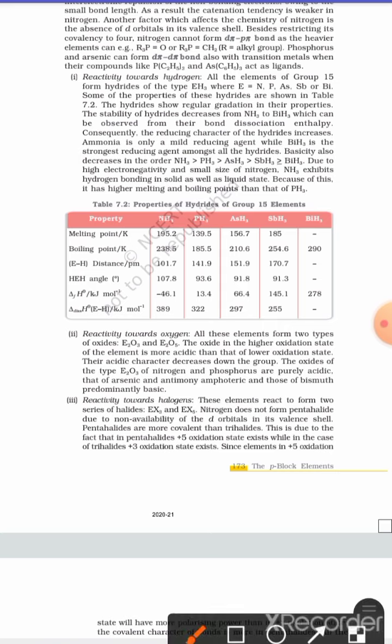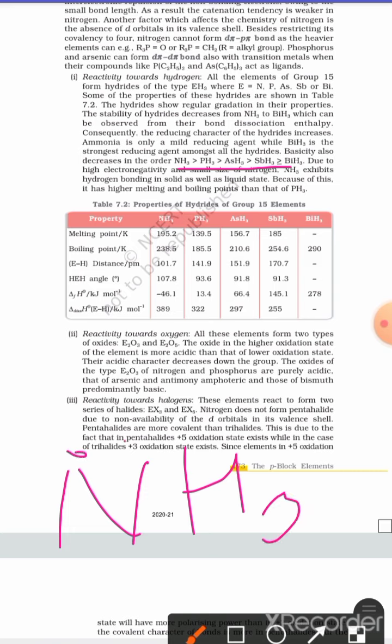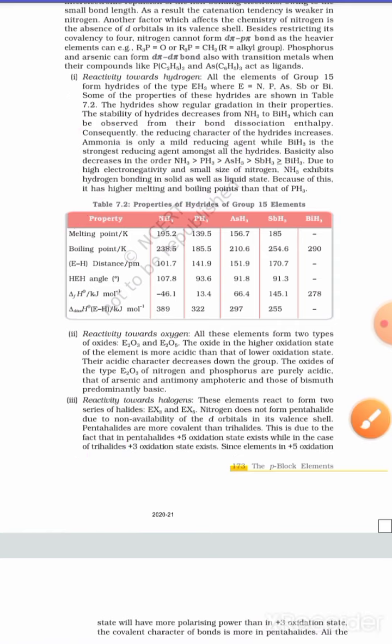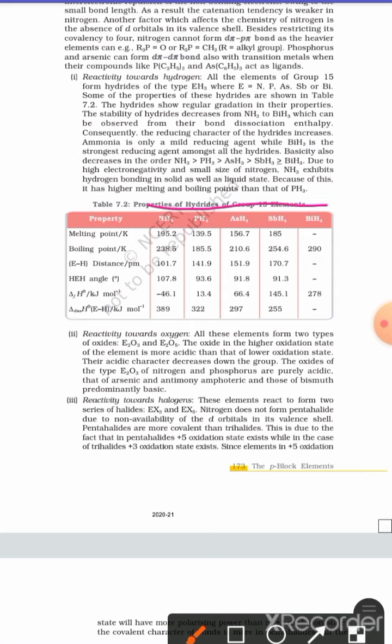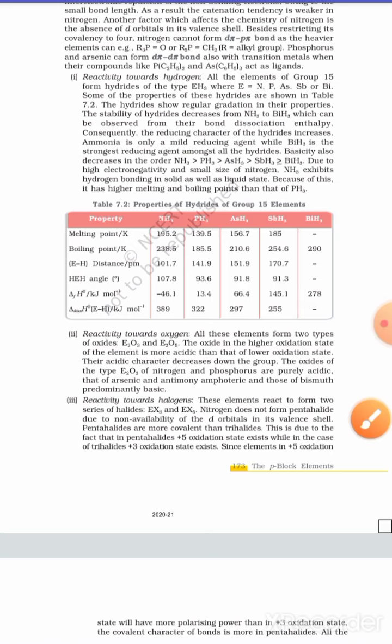The next is their basic nature. The basic nature also decreases down the group. Why are they basic? All the group 15 hydrides have one lone pair on the central atom, because only three bonds are involved in bonding. This lone pair is available for bonding, which is responsible for the basic behavior of hydrides. As size increases down the group, the localization of this lone pair decreases and its availability decreases, due to the decrease in electronegativity and increase in size. That is why the basic behavior also decreases.